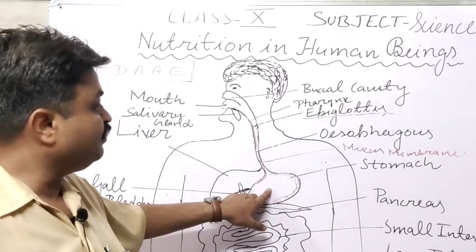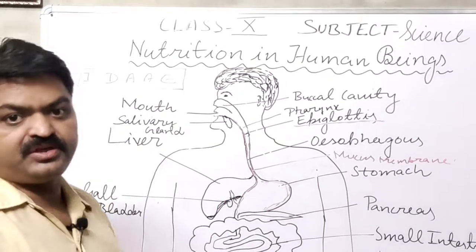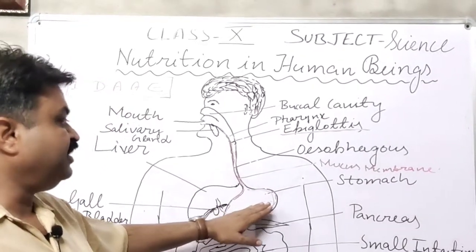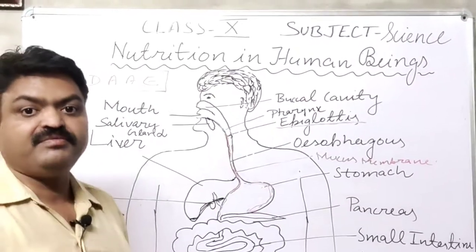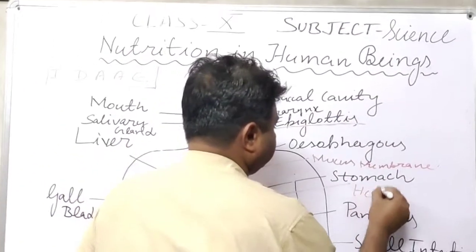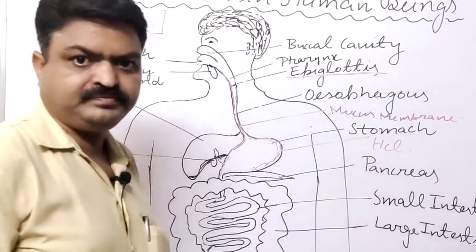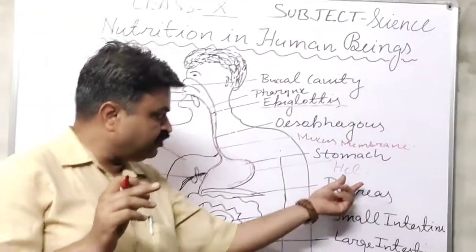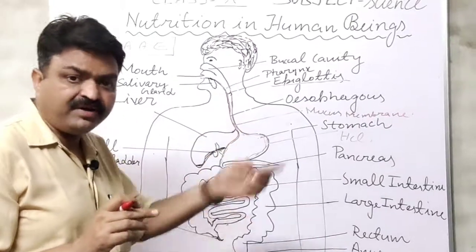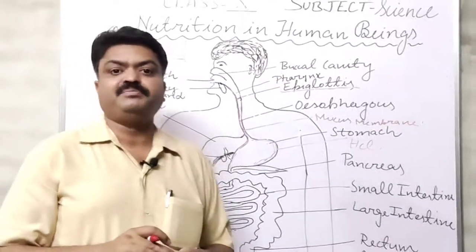From the gastric glands, the gastric juice and mucus are also secreted, student. And in the gastric juice, there is one acid, and that acid is known as HCl, hydrochloric acid. Now this hydrochloric acid is introduced inside the stomach, and what it does, student, it kills the bacteria.